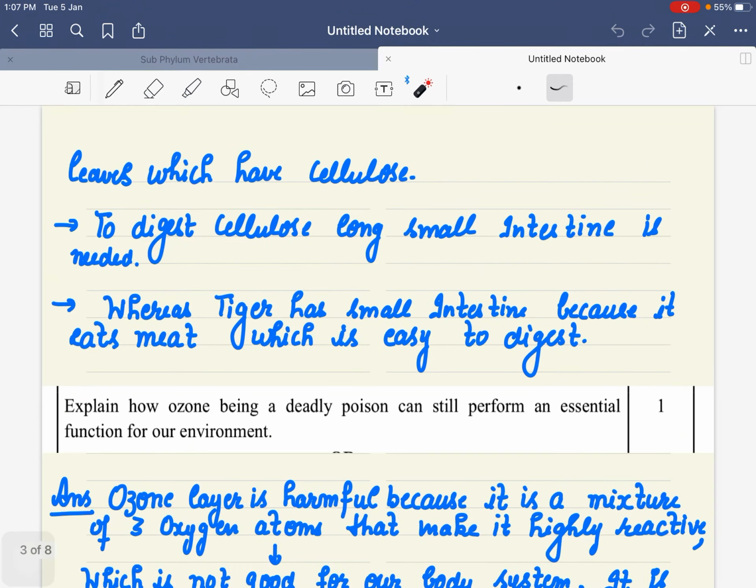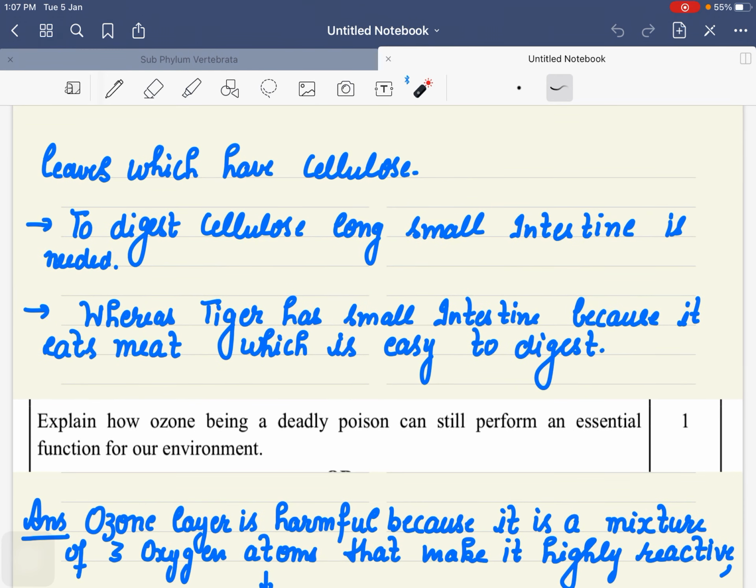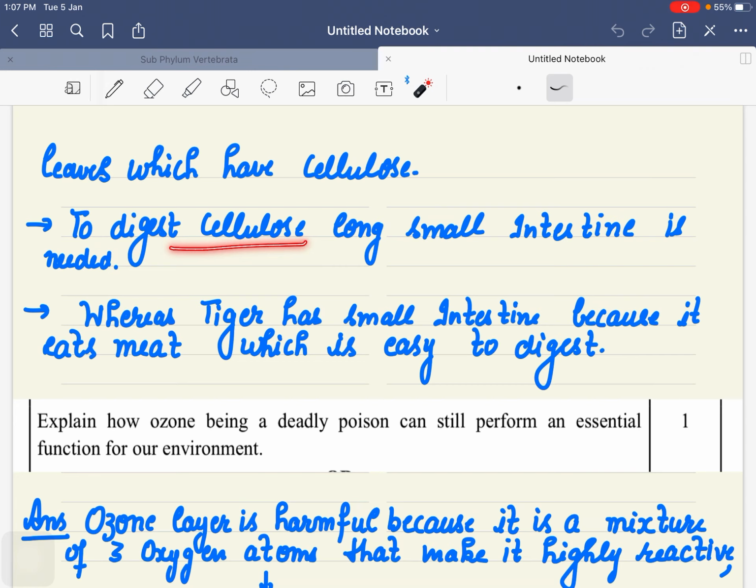First thing, herbivores are those which eat only leaves. Now, what do leaves have? They have cellulose. And cellulose is very famous in that it takes a very long time to digest, as well as it is not easy to digest. So to digest cellulose, a long small intestine is needed. Whereas a tiger is a carnivore. A tiger eats meat and meat is very easy to digest.